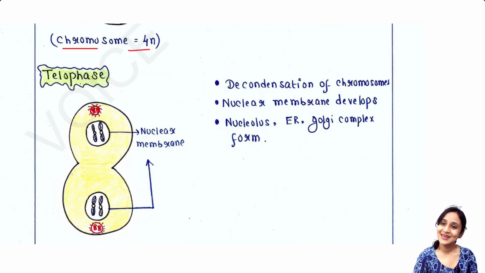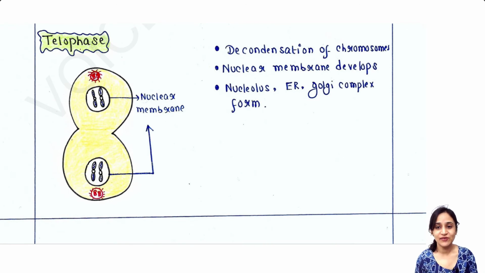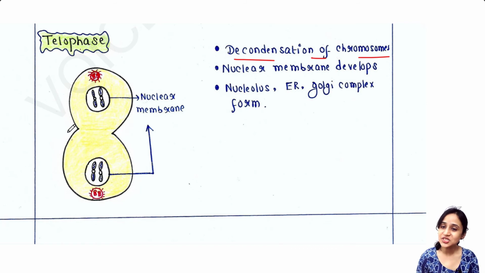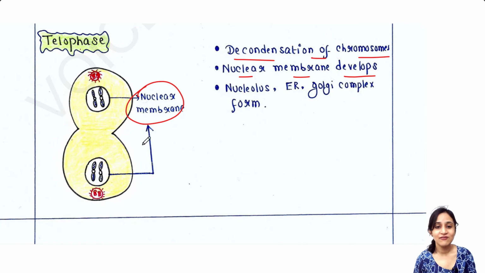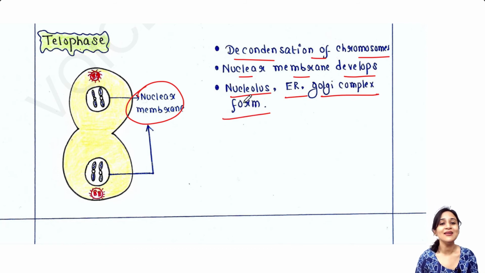Next phase is telophase. In telophase, decondensation of chromosomes occurs. So now again, the opposite things are happening. After condensation, decondensation is occurring. Chromosomes are again becoming thread-like structures. The nuclear membrane develops. You can see the nuclear membrane is developing. The nucleolus, which was missing, the endoplasmic reticulum, and the Golgi complex are all now formed again. So these are the things which are happening in telophase.